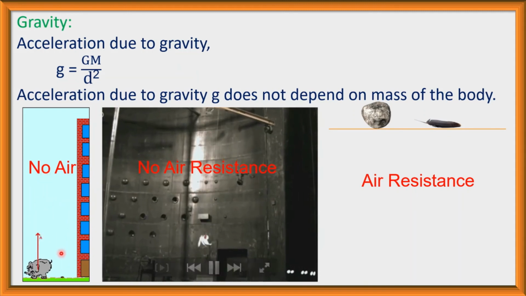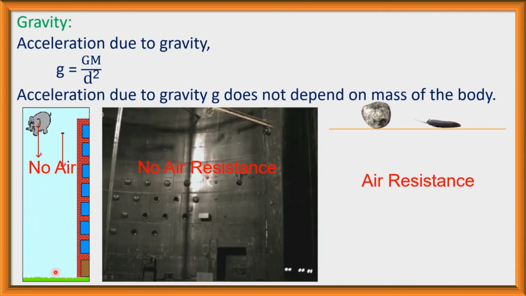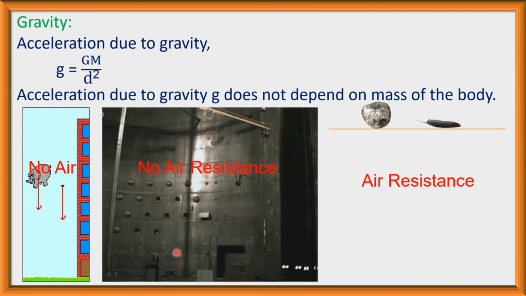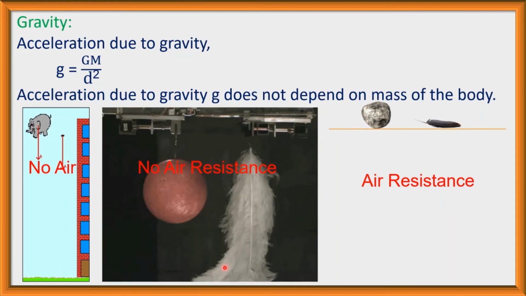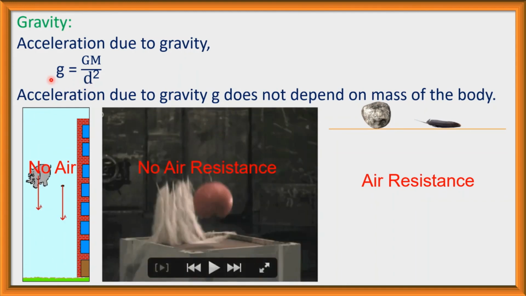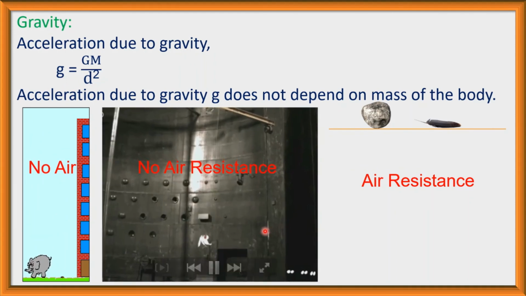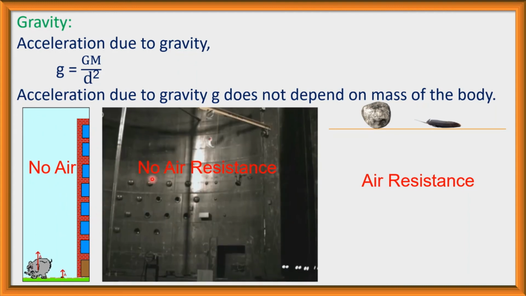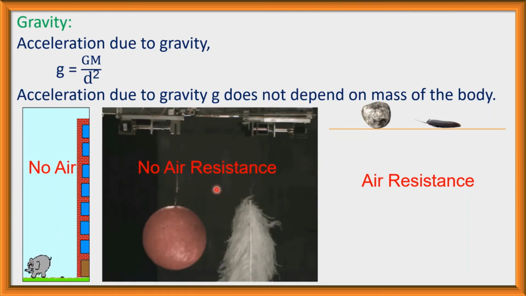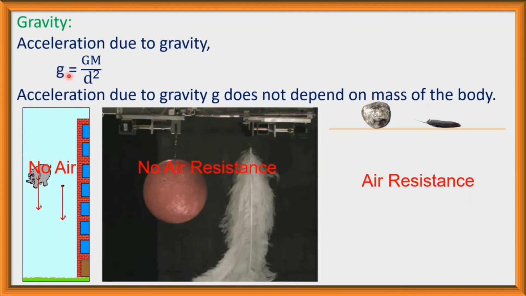Here the elephant and a feather are falling on the ground at the same time, and here also a ball and a feather are falling at the same time, because acceleration due to gravity for the lighter body and heavier body is the same if there is no air resistance, because acceleration due to gravity does not depend on the mass of the body.